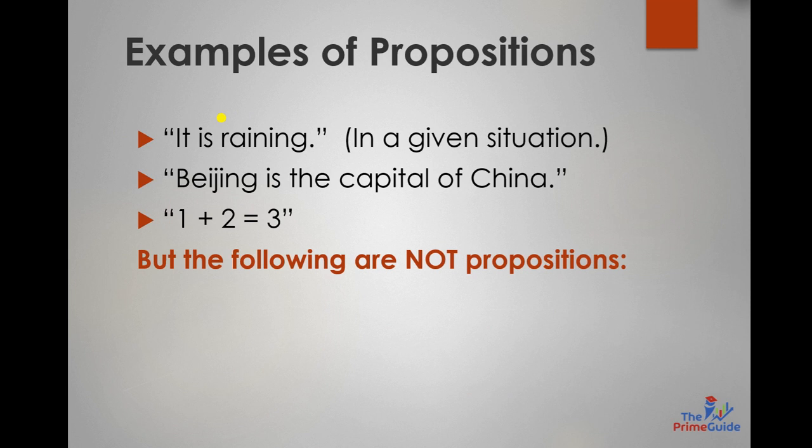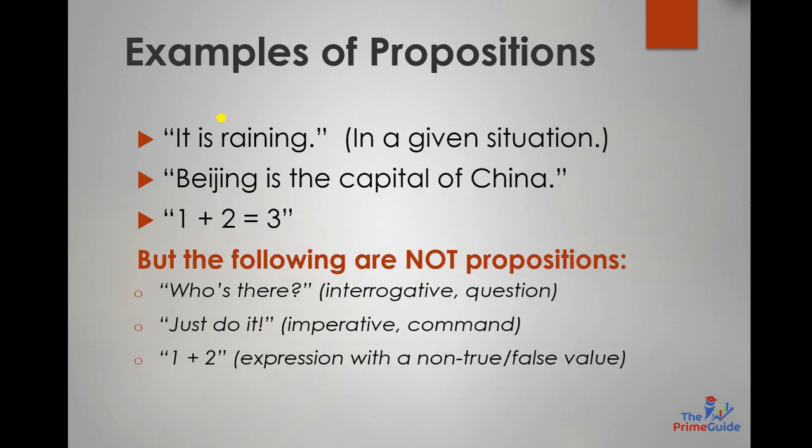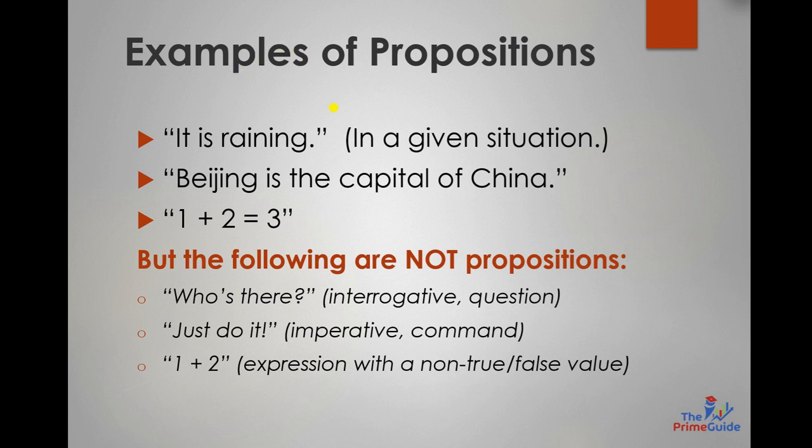But other statements, these three, are not propositions. Why? For example, we say who's there. This is an interrogative statement. We are asking a question, who is there. We are not finding the result of this particular statement as either true or false. So this is not a proposition.